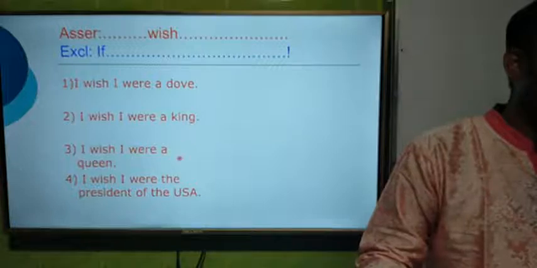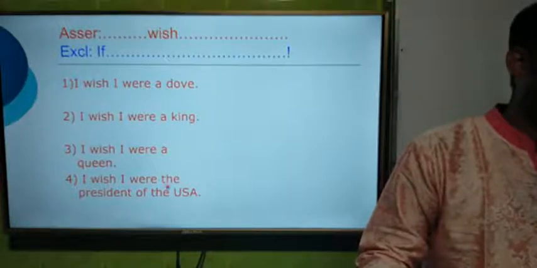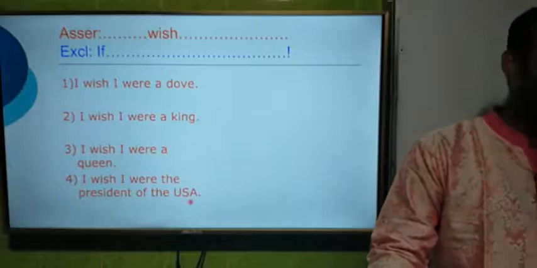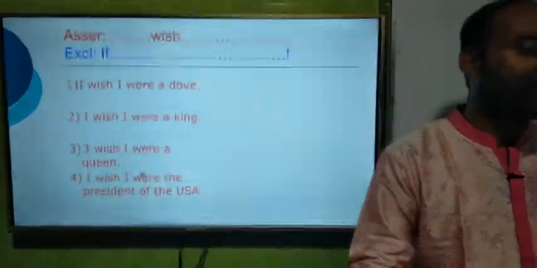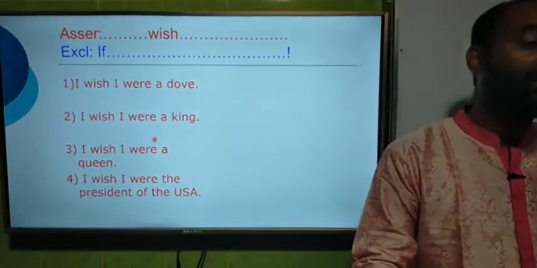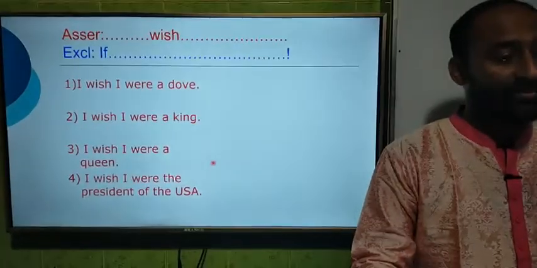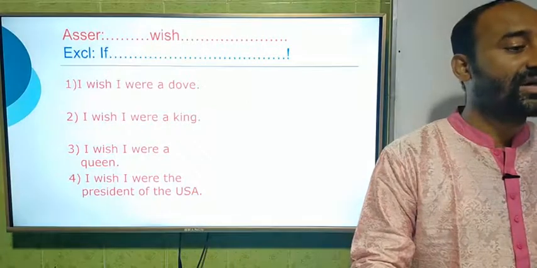Third one, I wish I were a queen. Last one, I wish I were the president of USA. And these are 4 examples of assertive sentence, so we shall make them into exclamatory. So dear students, here you see, I wish I were a dog.